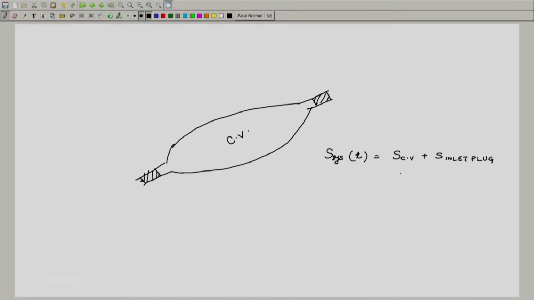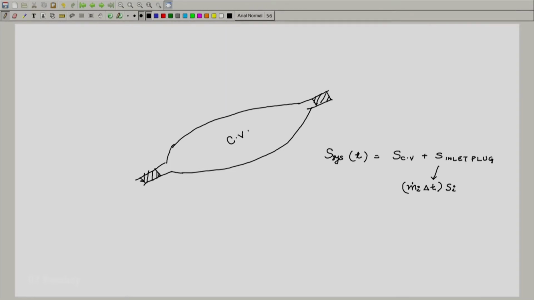This is nothing but m dot I delta t multiplied by the entropy at the inlet, S I. That is the mass contained in the inlet plug, m dot I delta t, multiplied by S I, and of course one can write m dot I as rho I A I V I. I am not going to write that right now.